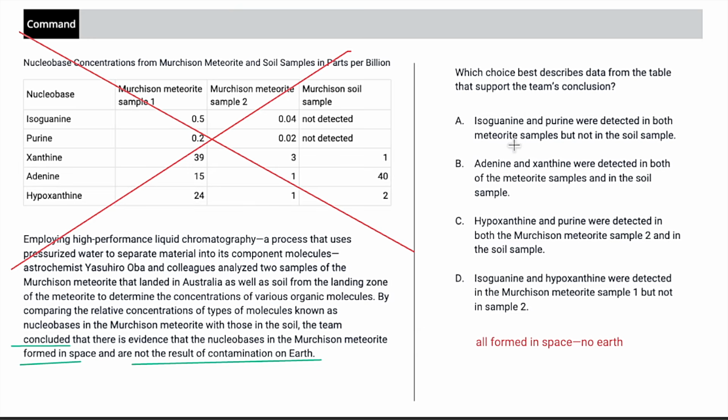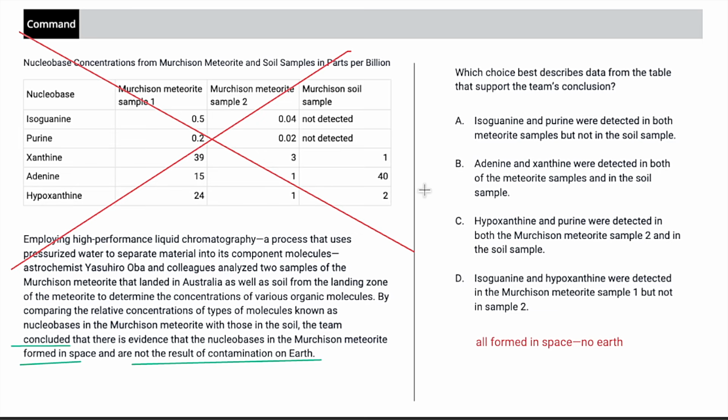So choice A, this stuff were detected in both meteorite samples, but not in the soil sample. So if I wasn't quite sure what was going on, I might clarify that the meteorite was in fact from space, that the soil was from Earth, but I already know that soil's on Earth and meteorites are in space. So that works because we say both meteorite samples, that would be all space, no Earth.